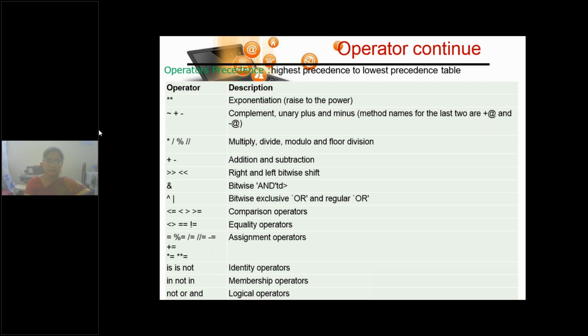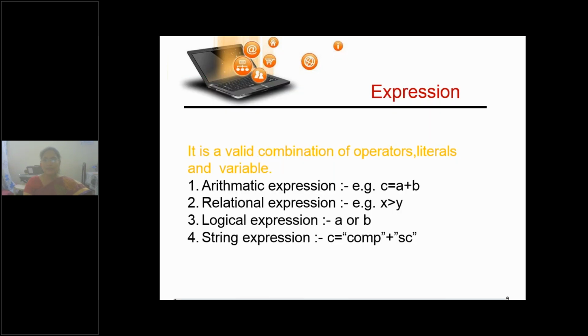Then plus, minus. Then come the right shift and left shift. Then bitwise AND. Then bitwise OR and bitwise exclusive OR operators. Then comes less than or equal to, greater than or equal to, not equal to. Children, just as per this precedence, operators will be evaluated.